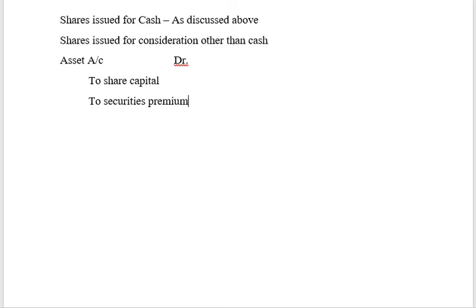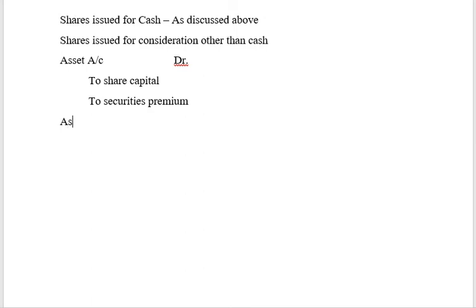Clear, friends? Okay, so for example, if you are going to allot 50,000 shares for an asset worth, let us assume, 6 lakhs. Let's not go to huge numbers. We'll take some rational numbers.